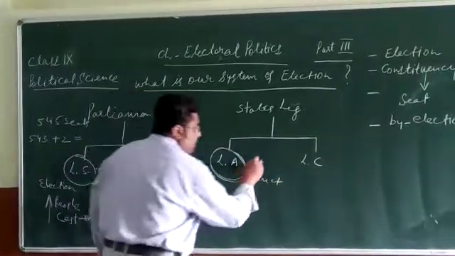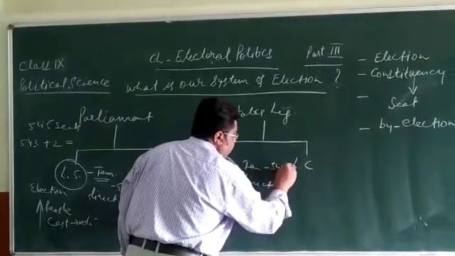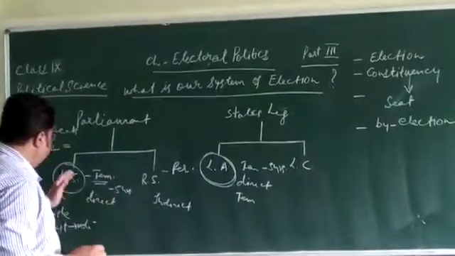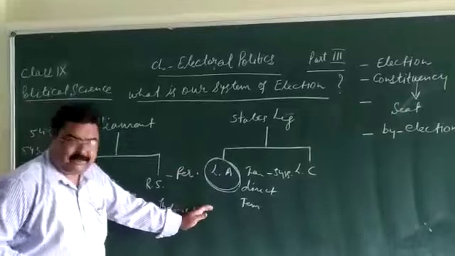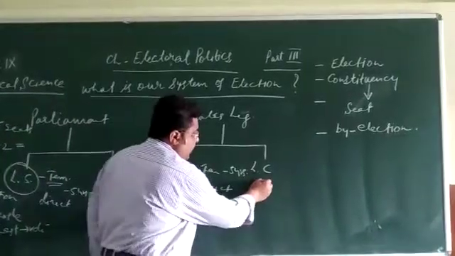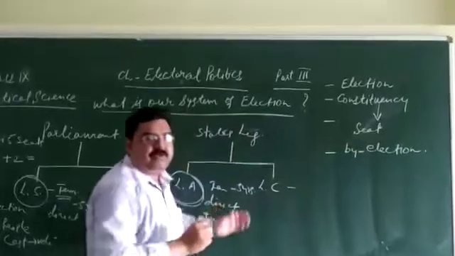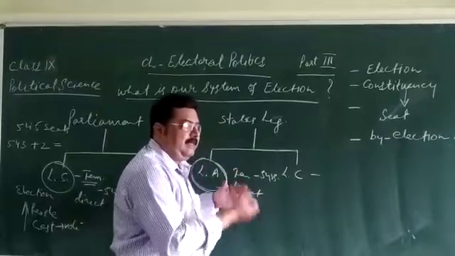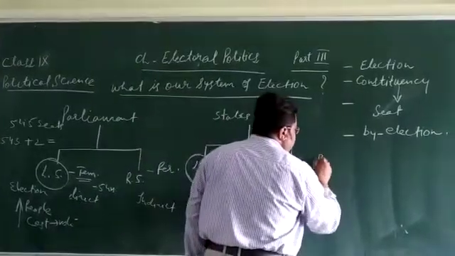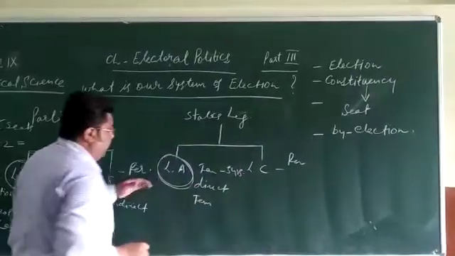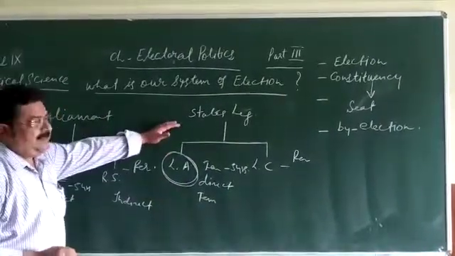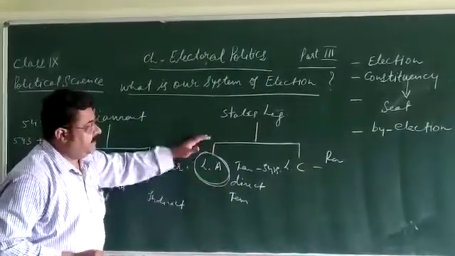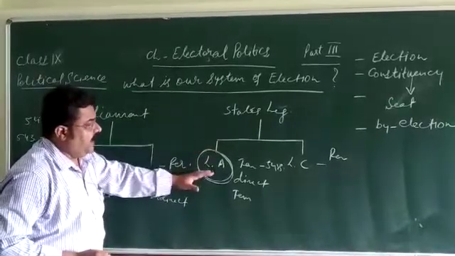This house has a tenure of 5 years and it is a temporary house, so there are similarities between Lok Sabha and Legislative Assembly. But another house, the Legislative Council, does not dissolve, but the members retire, new members come, and the house remains the same. So this is a permanent house. And we come back to the Legislative Assembly. Some states have 2 houses in the state legislature.